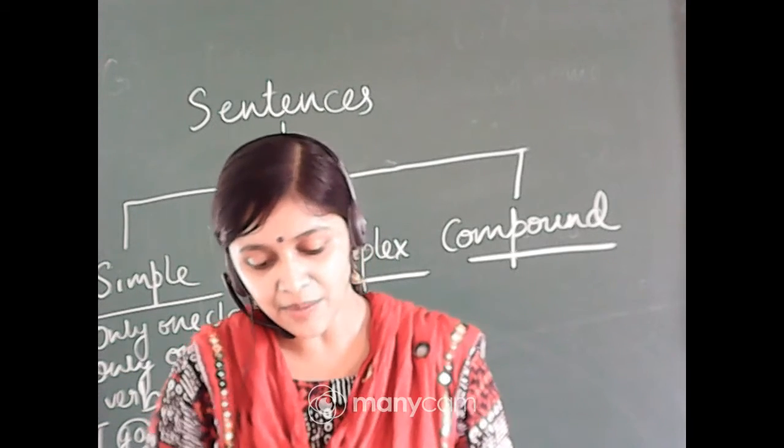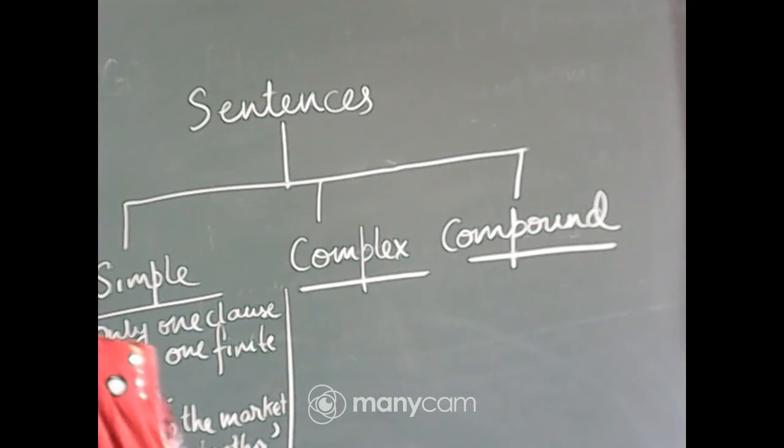Okay. Now come to complex sentence. A complex sentence is a sentence which is made up of a principal clause and one or more subordinate clauses.